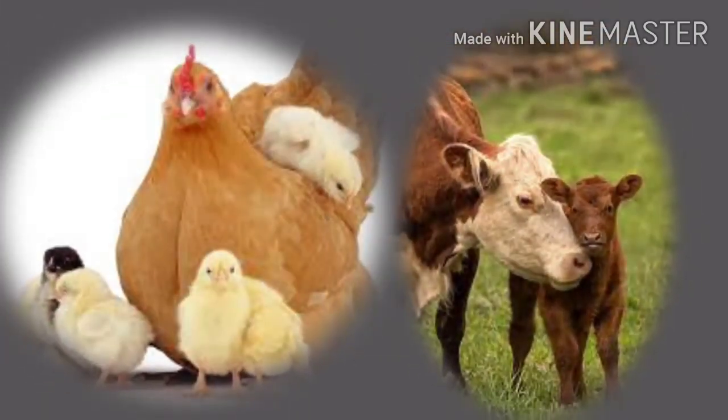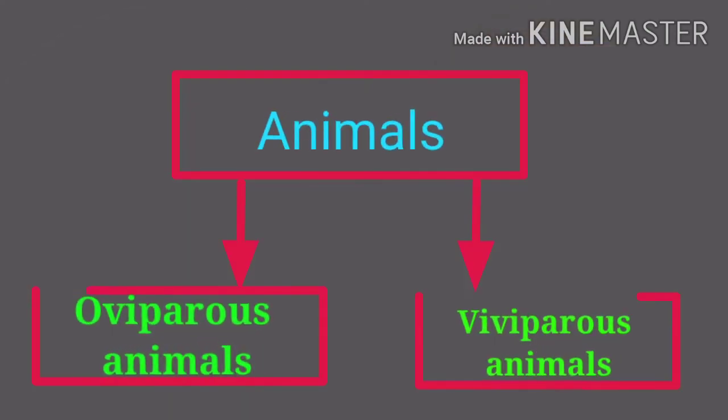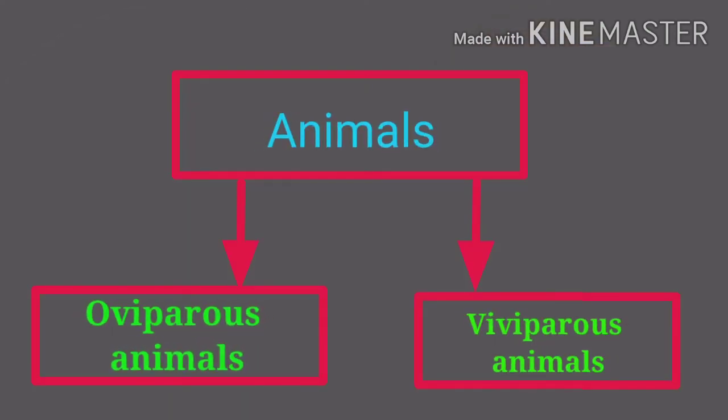We have learned that producing another living thing like oneself is called reproduction. A hen lays eggs and hatches them. After a few days, the young chicks hatch out of the eggs. A cow gives birth to a calf. Before that, the calf grows within the cow's body. According to the mode of reproduction, animals are classified into two types, namely oviparous animals which lay eggs and viviparous animals which give birth to their young ones.